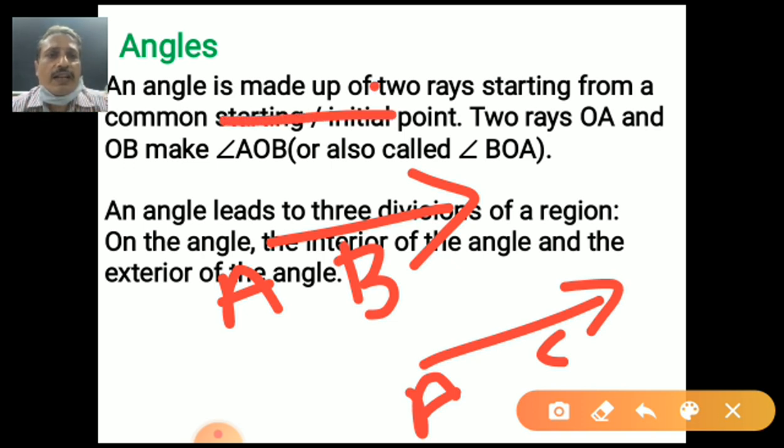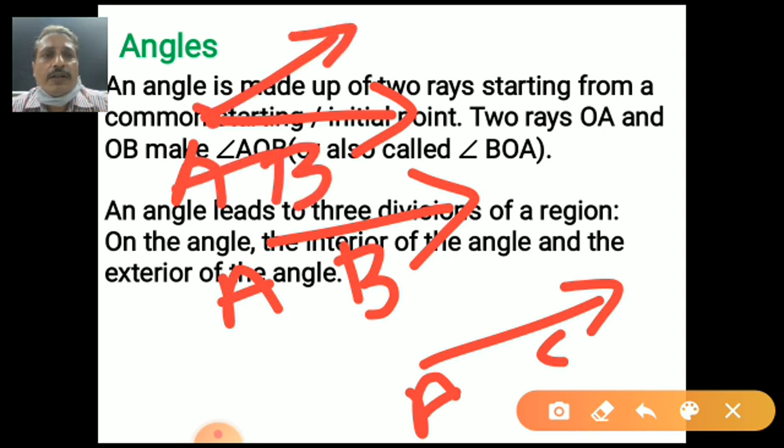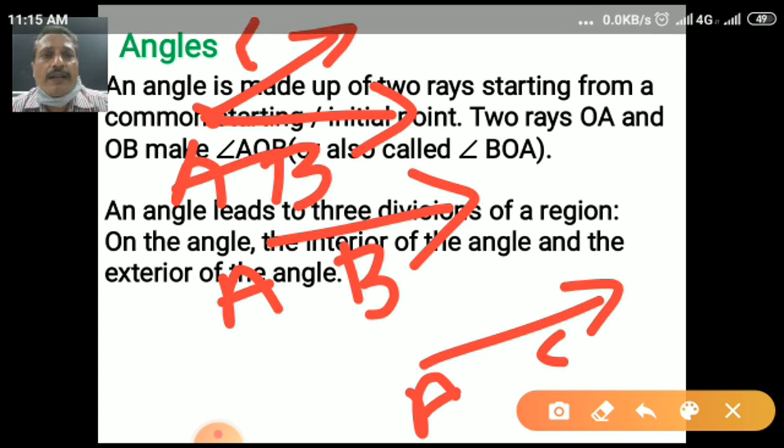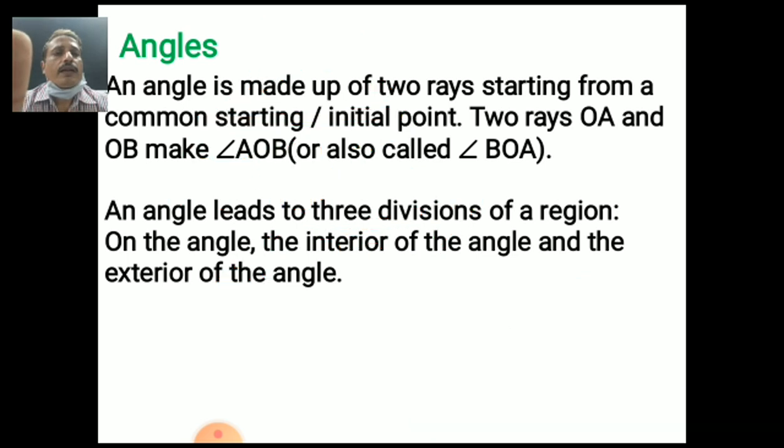But suppose there is a ray AB and ray AC meeting at point A here. The common point is A, which forms an angle. An angle divides a region into two parts: the interior of the angle and the exterior of the angle. Yes, two parts, interior and exterior. Very good. See, here the angle is given as ABC.